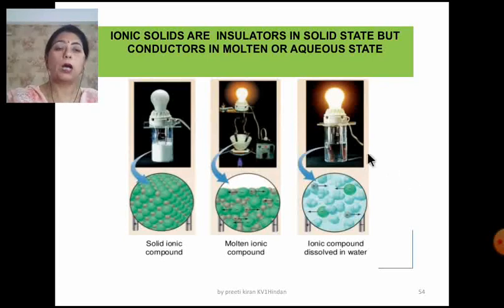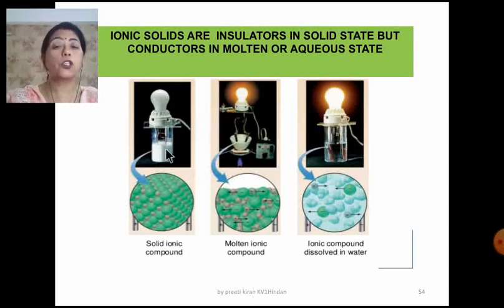Now, the ionic solids are insulators in the solid state, but they are conductors in the molten or the aqueous state. It's a beautiful experiment which can be performed in the class or the lab. But here on the screen I am showing you that experiment in the form of a slide. Here this is the solid ionic compound. It's NaCl, or you can take any ionic solid.